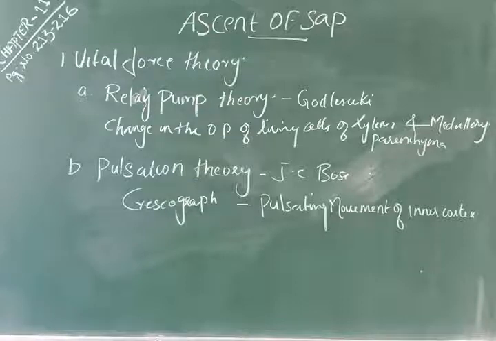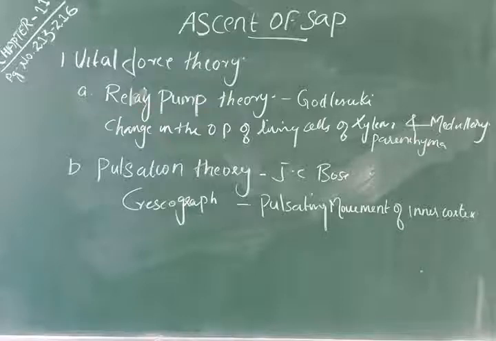Living cells are not mandatory for ascent of sap. Okay, so Strasburger and Overton, two scientists, made an experiment. What the experiment means, they placed the balsam plant in a solution containing picric acid. They cut it and immersed it in the picric acid, subjected to excessive heat, which killed all the living cells of the trunk. Then the trunk was dipped into water and ascent of sap took place.